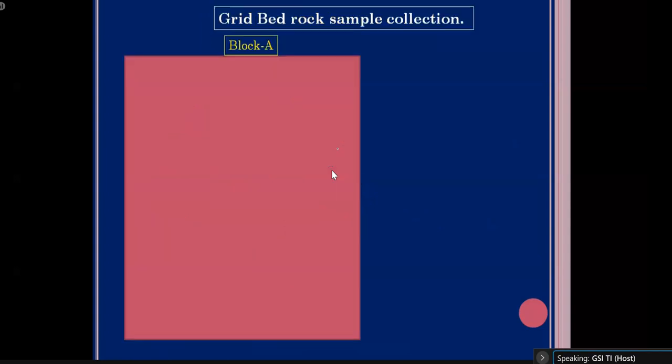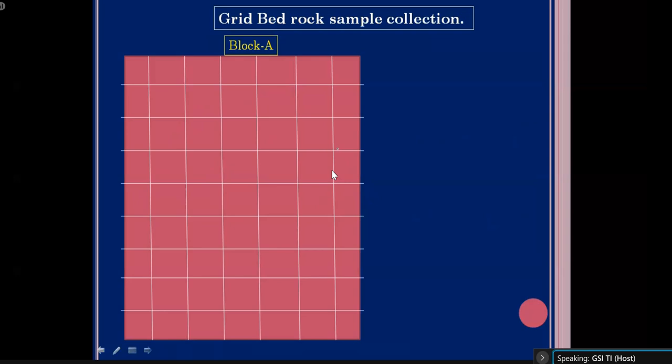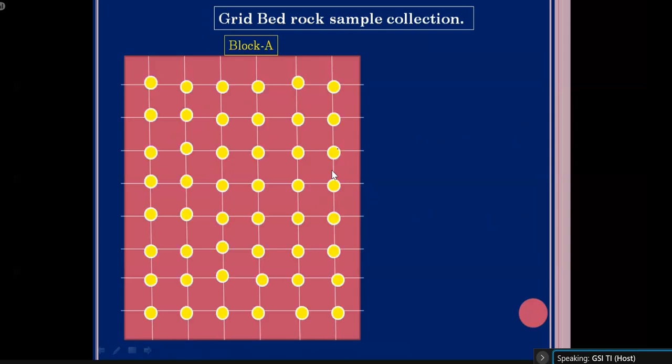Now, grid bedrock sample. The process of bedrock sampling, what I have defined, if that sample is collected in a grid pattern, that is called a grid bedrock sample. Suppose this is an area, block A is your area. Now you have to grid the area. You have to first define the grid interval, then you have to draw north-south lines and east-west lines. The intersection points are the sample locations for the grid bedrock sample.